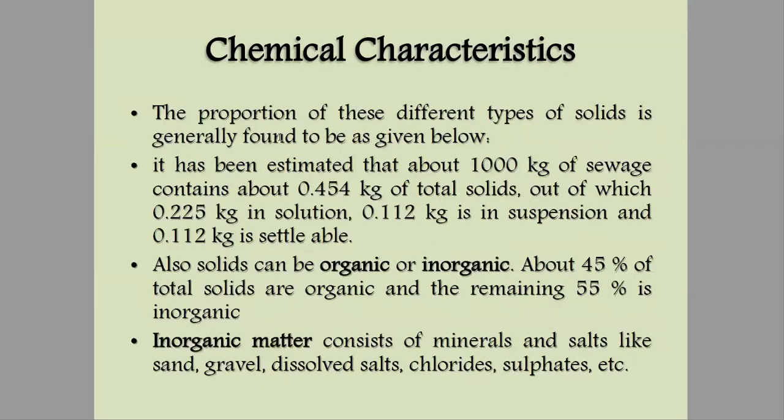The proportion of these different types of solids is generally found to be as given below. It has been estimated that about 1000 kg of sewage contains 0.454 kg of total solids. So you can see the percentage. I already told you that only 0.1% of wastewater, that is sewage, contains solids. Solid contents are only 0.1% of the wastewater, out of which 0.225 kg is in solution, 0.112 kg in suspension, and 0.112 kg in settleable form.